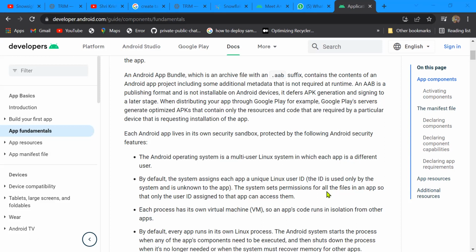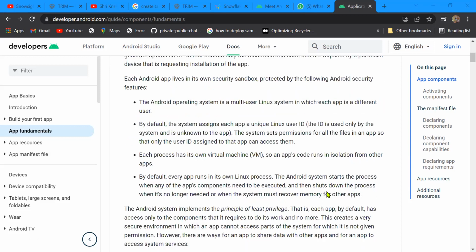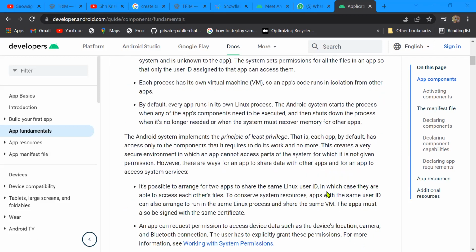The core of things is developed in Linux, or you can say a small Linux, which is based on a multi-user system, where the core mechanism uses a virtual machine. They isolate each of their works within a virtual machine.